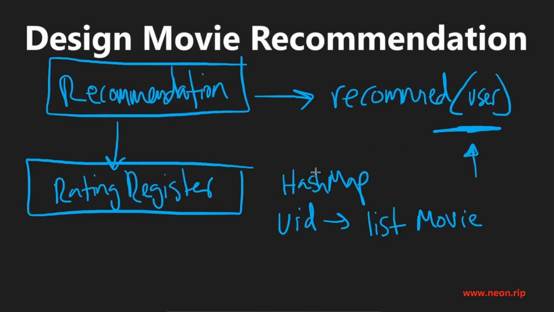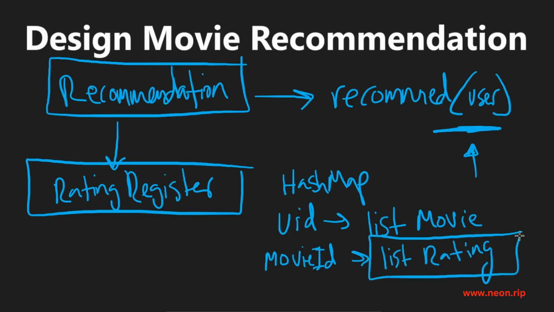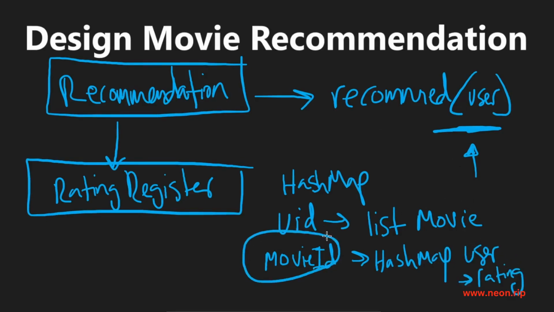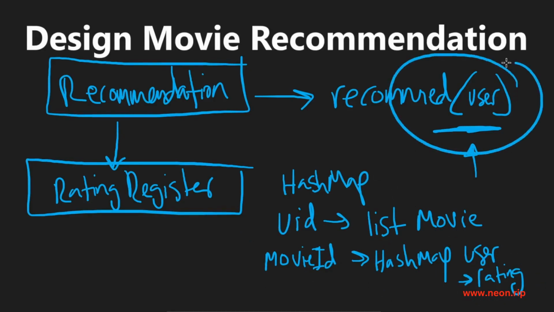to them. Well, I think it also makes sense to have another hash map which maps every movie, or probably movie ID, to a list of the ratings, and not just a list of ratings, but here we should probably have another hash map. Well, it might not be obvious at first, but you'll see why when we get to the code. We should have another hash map here which will map a user to the rating that they provided. So with that, if all we want to do is take a movie and get all of its ratings, it should be easy because we can map the movie to this hash map and then just get the values from that hash map, calculate the average,